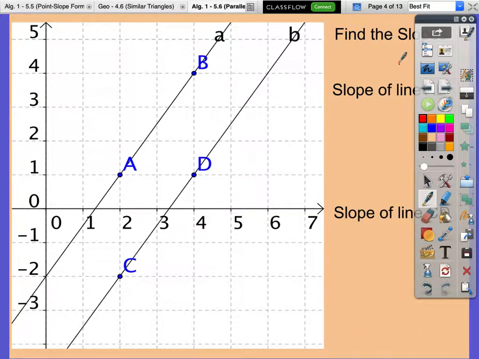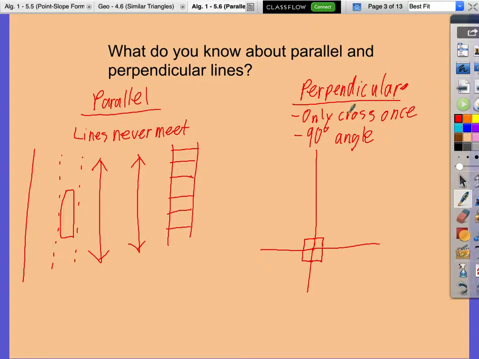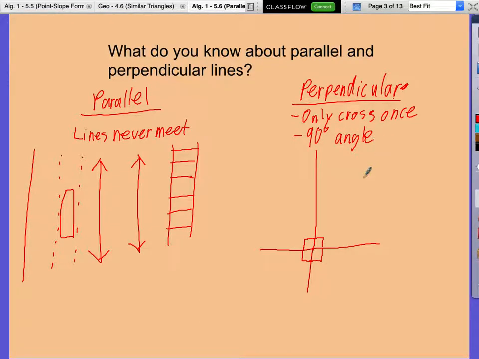If we have these parallel lines, one thing I want you to write: parallel lines never meet, and perpendicular lines cross at a 90-degree angle. If you haven't written it, I want you to write those 2 things. I write down everything that you write down unless you say not to.